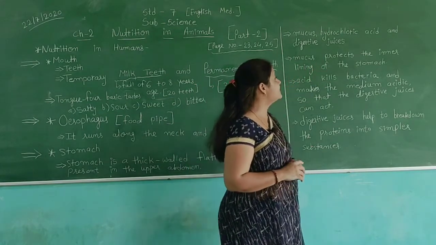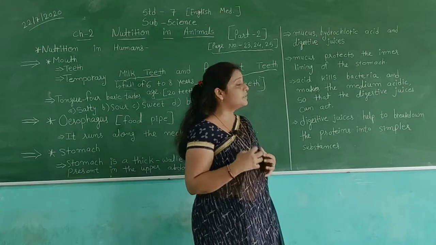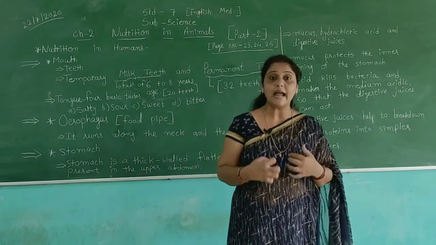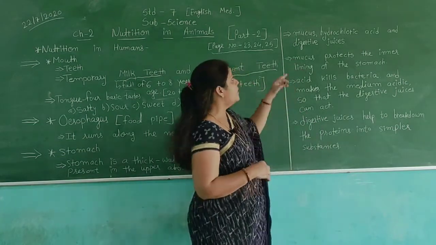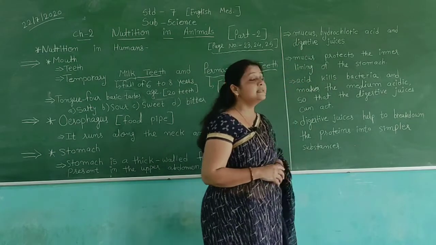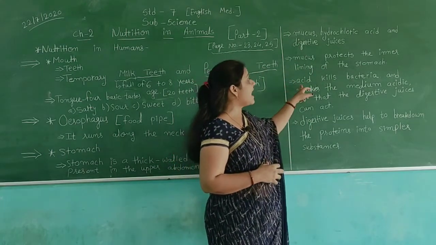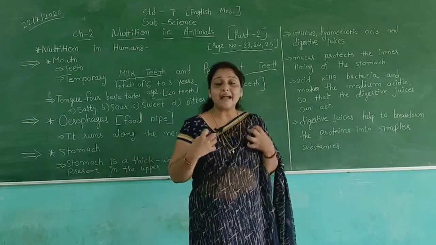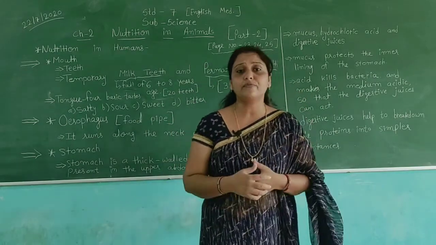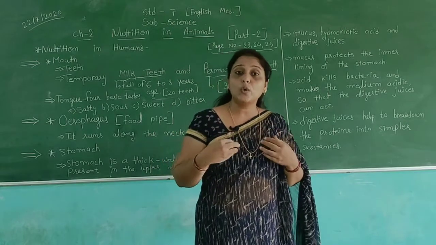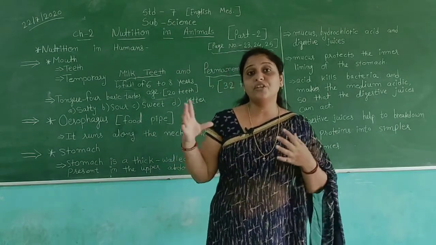Mucus protects the inner lining of the stomach. We have an inner lining in our stomach, and mucus protects it. Then the acid kills the bacteria. When we eat different types of food, bacteria also go into our stomach with the food.